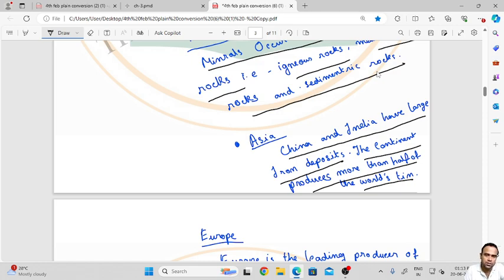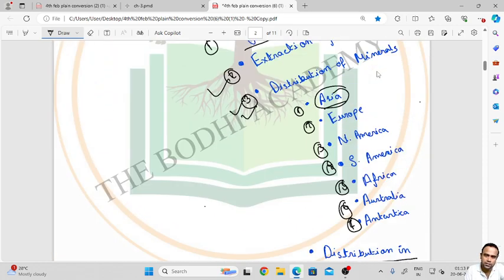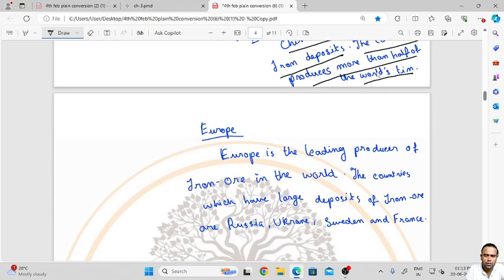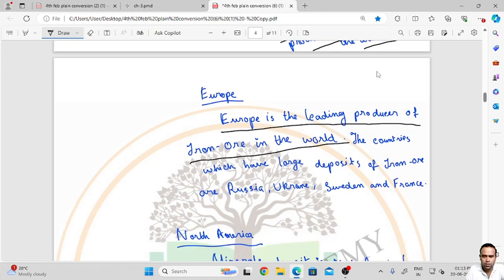Next our continent is Europe. Europe is the leading producer of iron ore in the world. The countries which have large deposits of iron ore are Russia, Ukraine, Sweden and France.